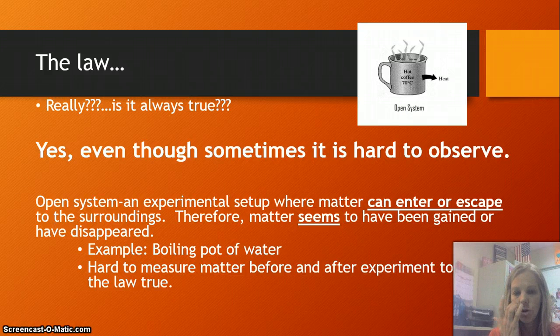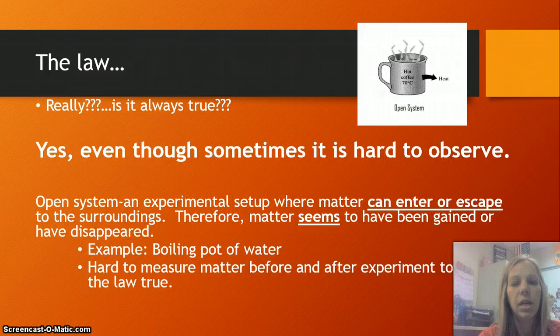So if you're trying to measure how much mass the system has before a physical or chemical change takes place, and then you measure it afterwards, it's different because matter may have been able to escape during your experiment or come in during your experiment. And so that gives people the wrong impression that matter can just disappear or matter can just appear. An example of this is boiling water. You put a pot on the stove and you boil some water.